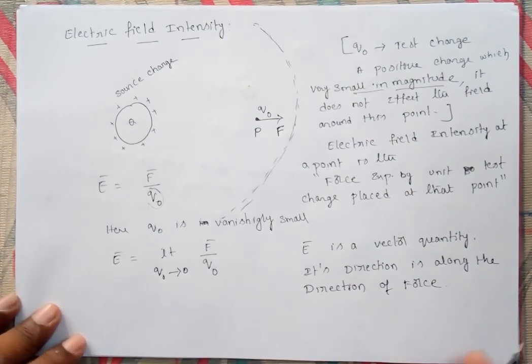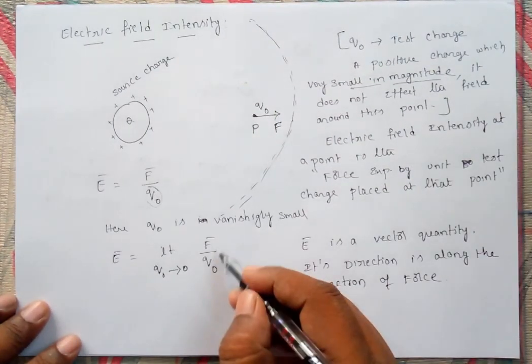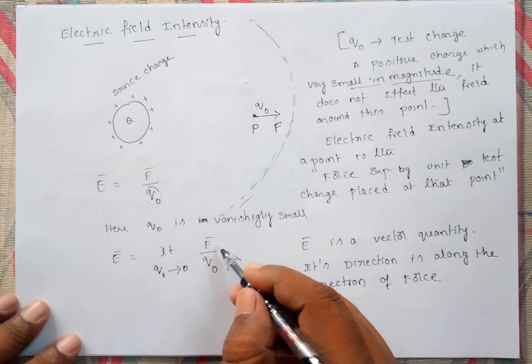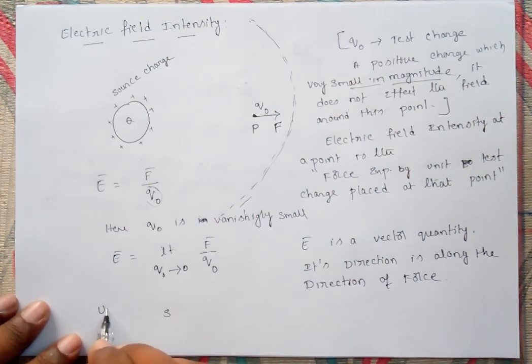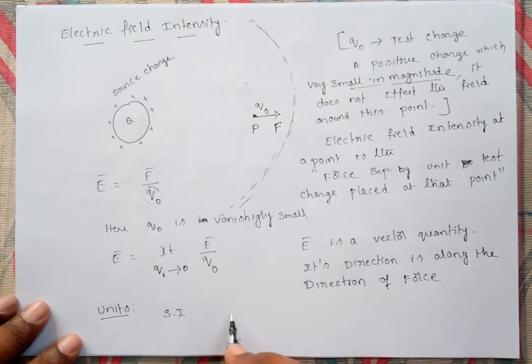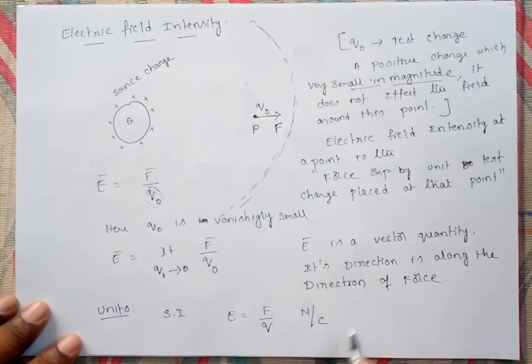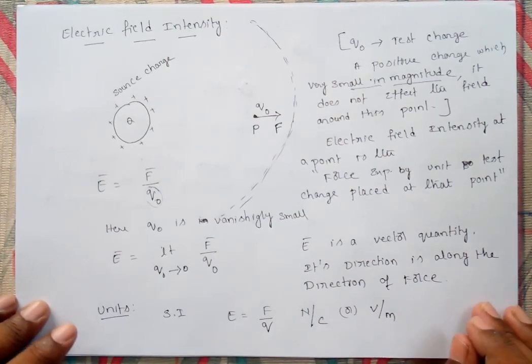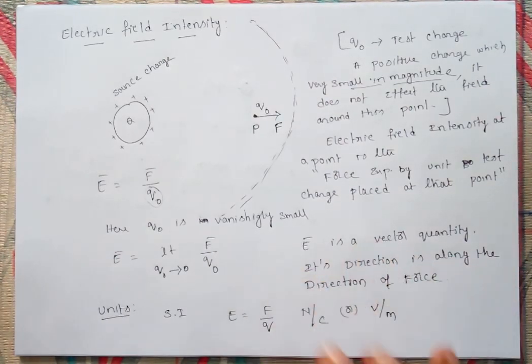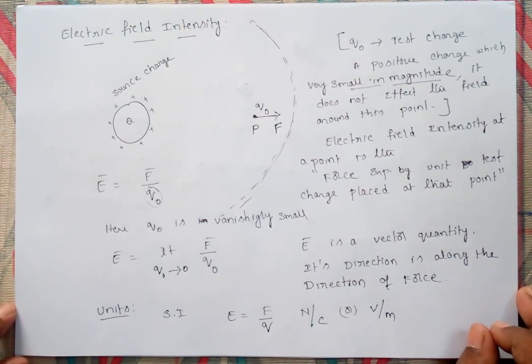And about the units, you can say here force by charge. Force unit is Newton in SI, charge is Coulomb. So in SI, electric field intensity E equal to F by Q, therefore unit is Newton per Coulomb. Or we have one more unit, volt per meter, that we will be discussing in the potential chapter. So this is about the electric field intensity.